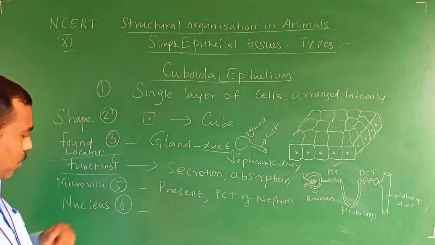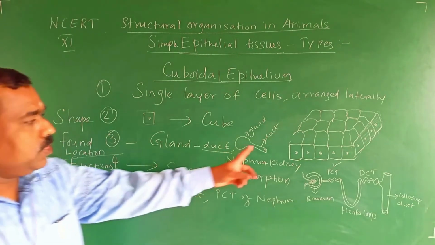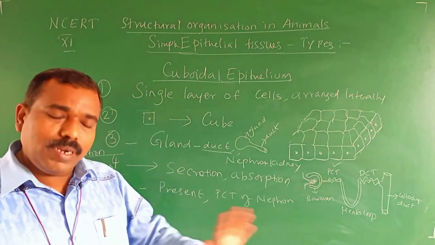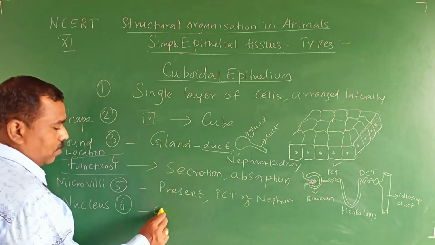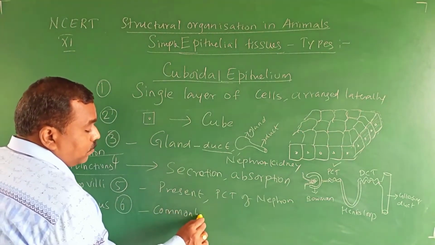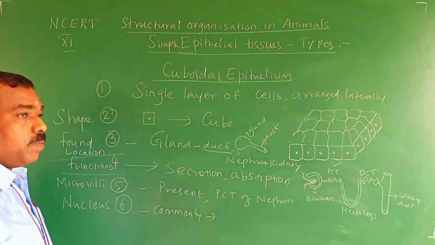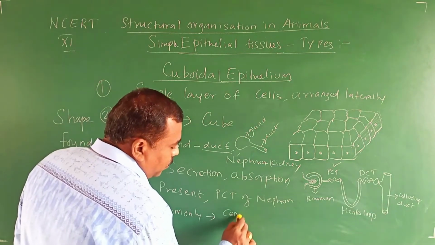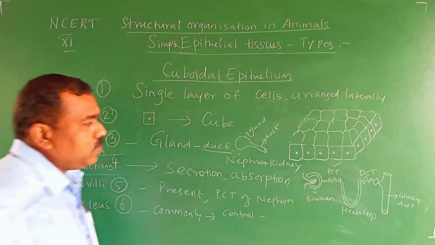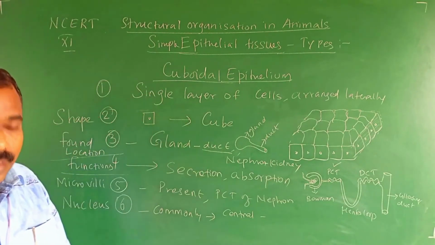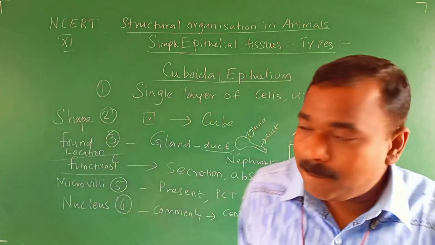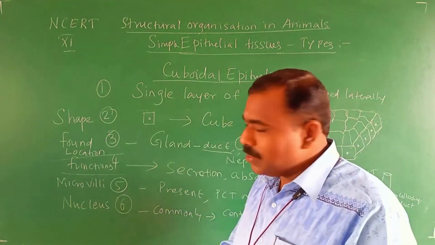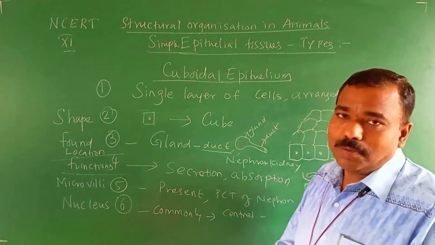Okay. Nucleus. Where is it present? You see in the picture, the nucleus is present in each and every cell. This is also a common point in squamous epithelium and cuboidal. It is present generally in the central part of the cell. That's all, 6 points over. So if you arrange all the points like this, you can see it easily in all the 3 types.